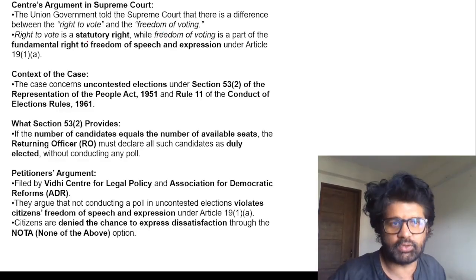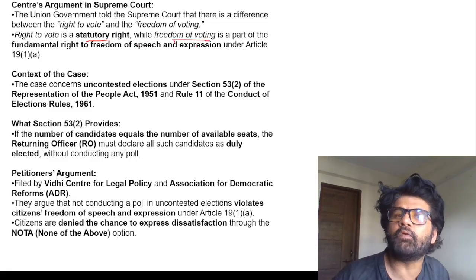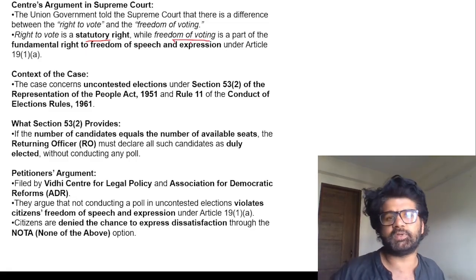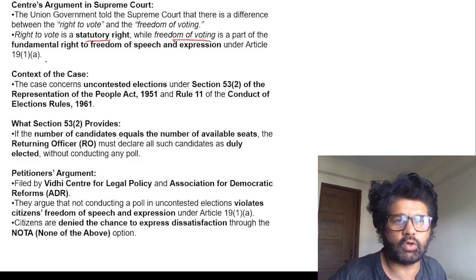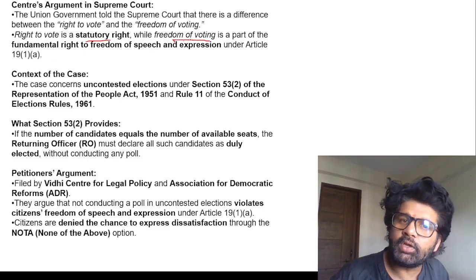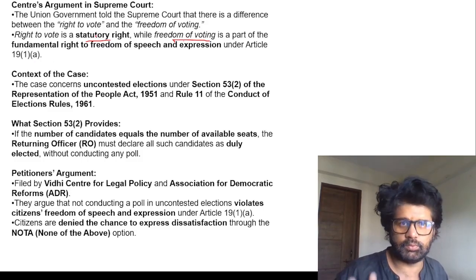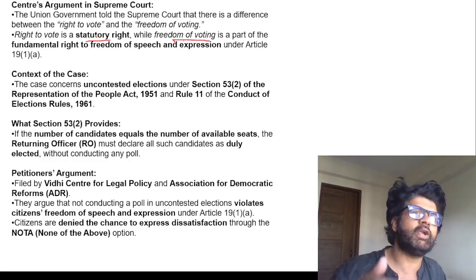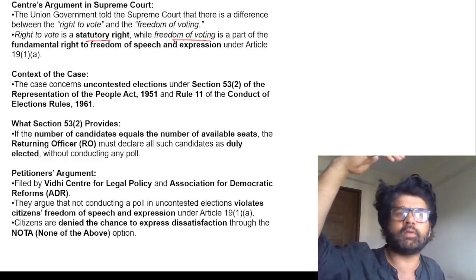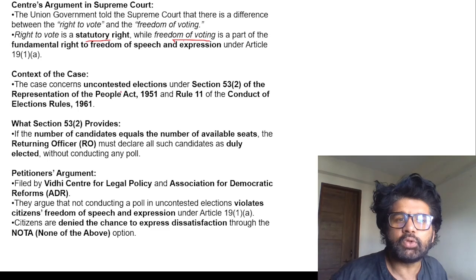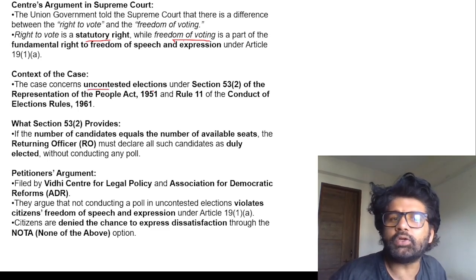Right to vote is a statutory right according to the Supreme Court. It means a legal right under RPA 1950. Freedom of voting is a part of freedom of speech and expression under Article 19(1)(a). You have freedom of voting only if you have the right to vote. I hope you are understanding. If I have a right to vote, only then can I go and vote for anyone I want to, right? The case concerns an uncontested election under Section 53(2) of RPA 1951.